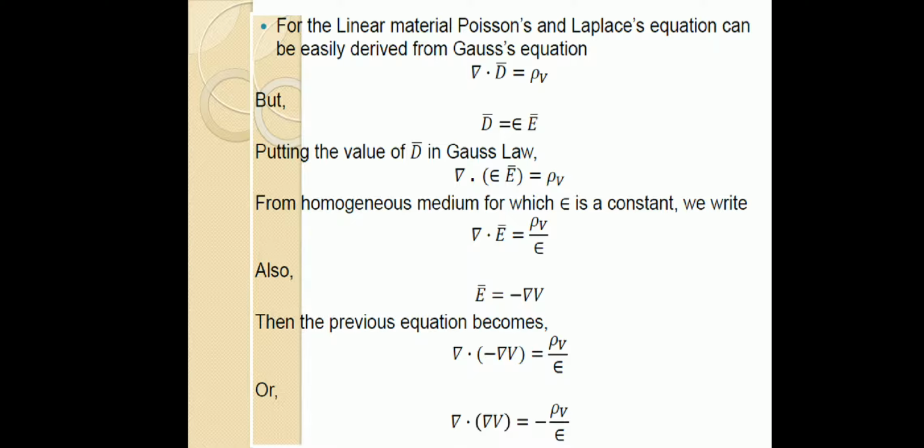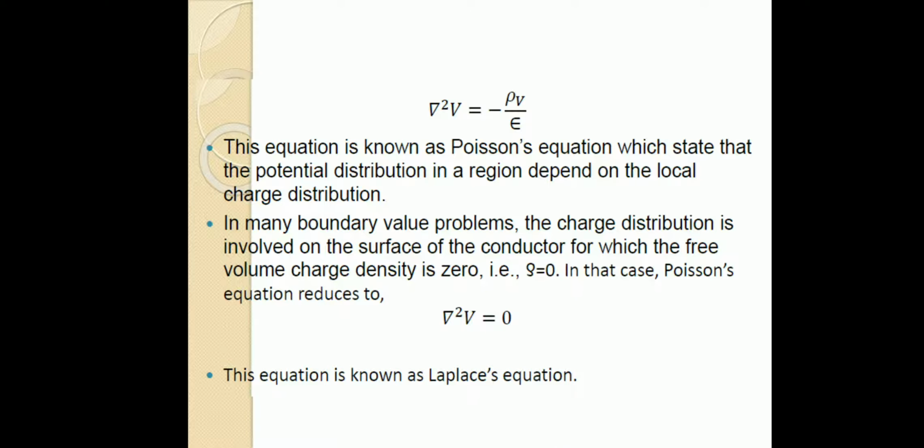Then again we replace E with minus del V. So you will get del dot del V equal to minus rho V by epsilon, or del square V equal to minus rho V by epsilon. So that is called Poisson's equation.